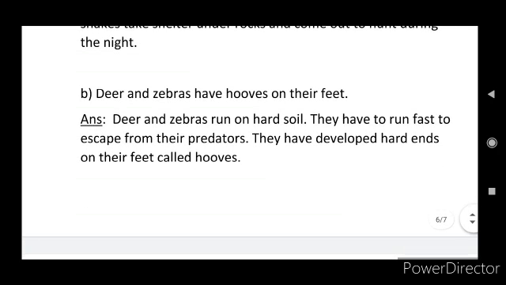And next, B question: deer and zebras have hooves on their feet. Answer: deer and zebras run on hard soil. They have to run fast to escape from their predators. They have developed hard ends on their feet called hooves.